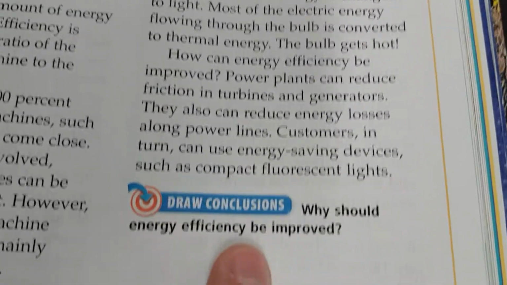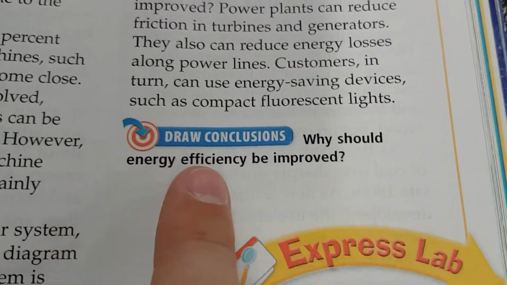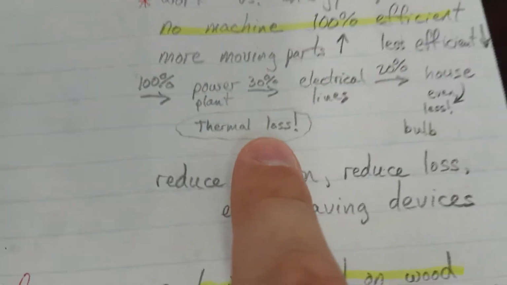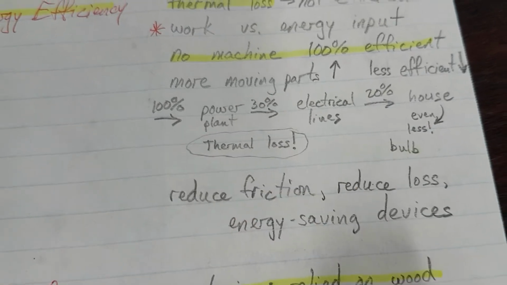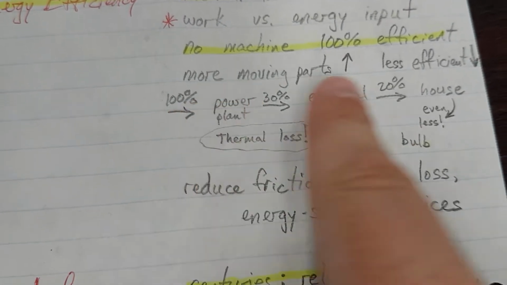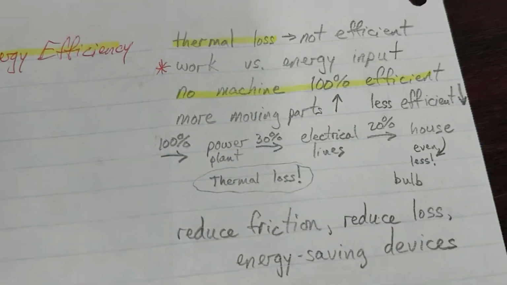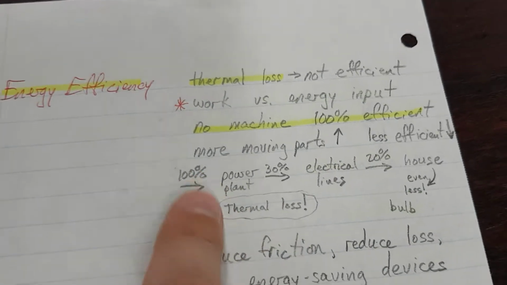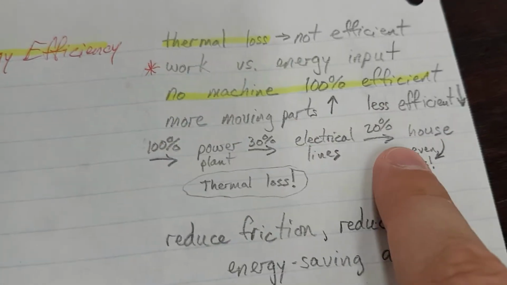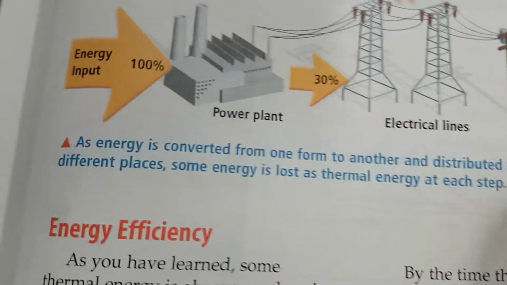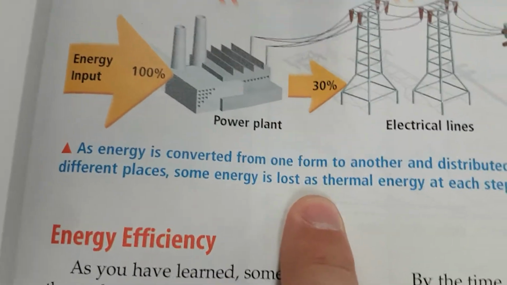Okay, why should energy efficiency be improved? Energy efficiency should be improved because we are losing a lot of energy to thermal loss. If we can use that energy and conserve it or have more efficient machines, then we can use less energy overall, which means we have to put less in to get more out. All right, next page. As energy is converted from one form to another and distributed to different places, some energy is lost as thermal energy at each step. Okay, that's what we drew.